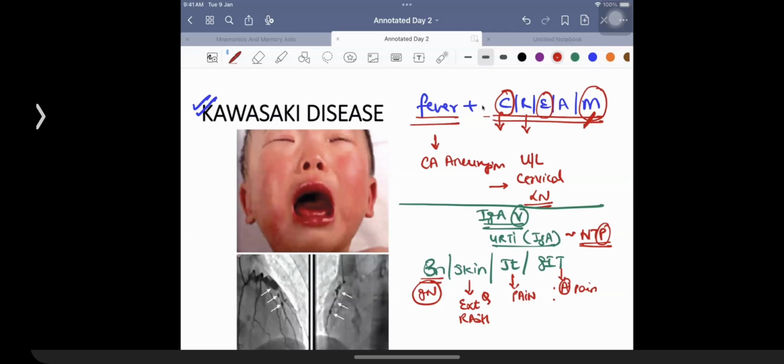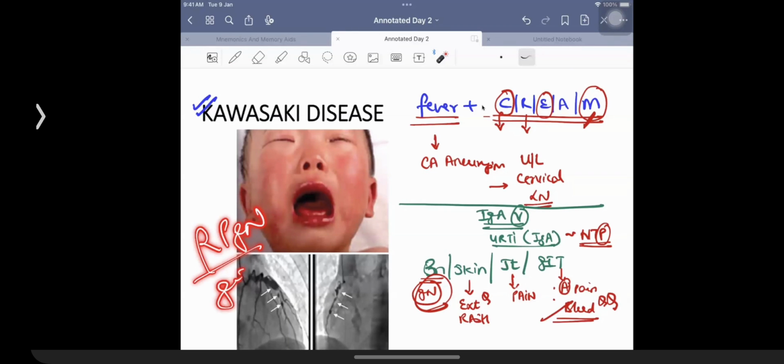Why do we need to talk about IgA vasculitis? It is because of the question that was asked in the exam. A lot of these patients, especially when the patient is going to be having an active GI bleed, that is one important indication. And second, if the patient is going to be having severe kidney inflammation, which means if the patient is going to be having RPGN or GI bleed, then you start these patients on steroids. Indication of steroids in these patients: RPGN and GI bleed. That was what was asked to you as an INI question.